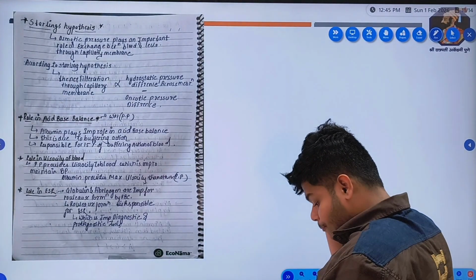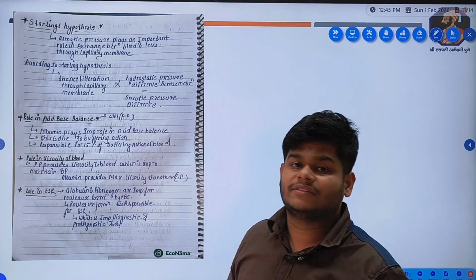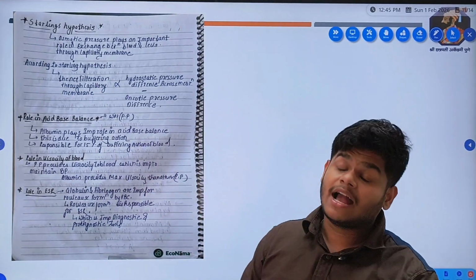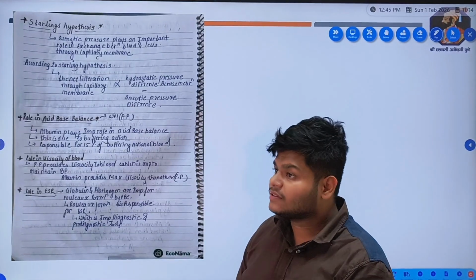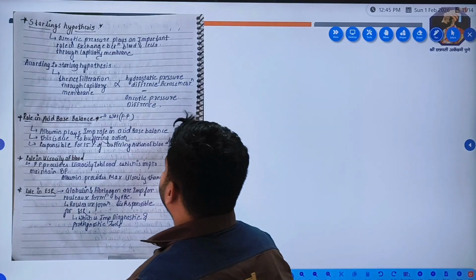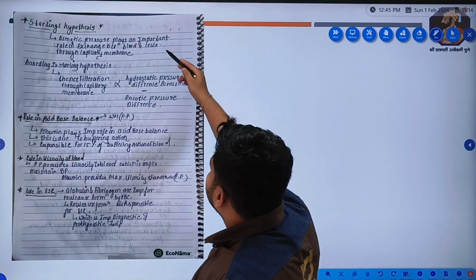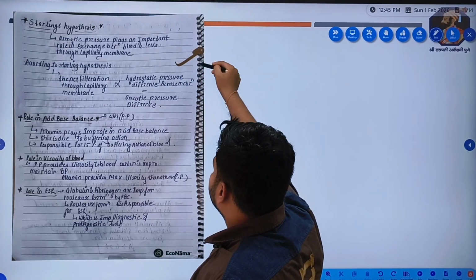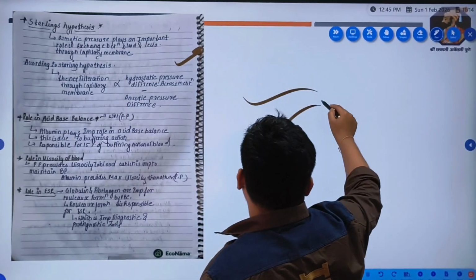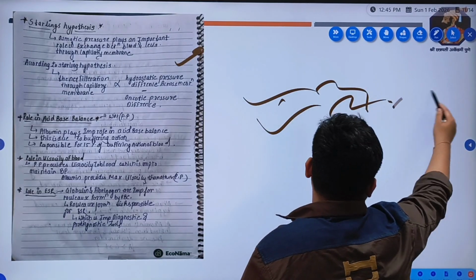Now there is one hypothesis which is given by Sir Starling. So it is called the Starling hypothesis. What is a hypothesis? This is only a statement, it is not proven, right? Hypothesis: osmotic pressure plays an important role in exchange between blood and cells through the capillary membrane, right? There are plasma proteins, these are capillaries, these are veins, these are arteries.